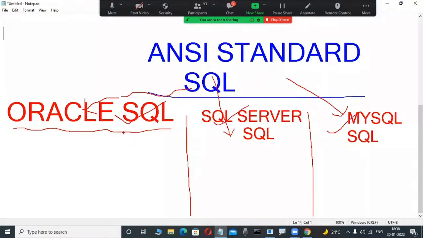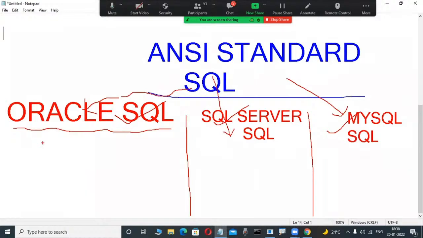How do you differentiate these SQL languages? Conceptually they are the same. Table is there, view is there, procedure, function, trigger, package in Oracle SQL. In SQL Server also: what is table, view, synonym, index, procedure, function, trigger, the same. In MySQL also table, procedure, function, trigger, package. These are the same conceptually, but syntactically totally different.